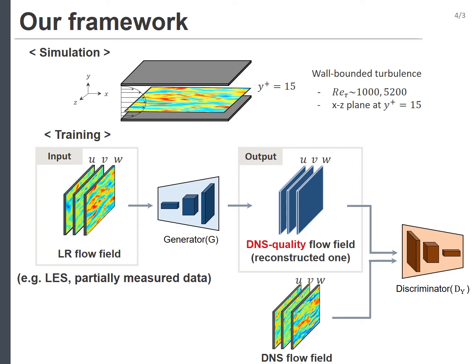Low-resolution data was applied to partially measured data and areas. The training model was used simultaneously for all velocity components near the wall. The model was again based on an unsupervised learning model. There are two networks, generator G and discriminator D. Through competitive learning of the two networks, we obtain a good generator G that reconstructs DNS quality flow field from low-resolution data.